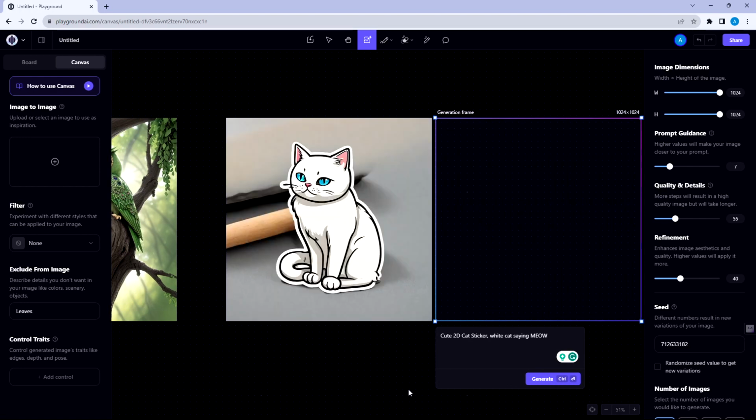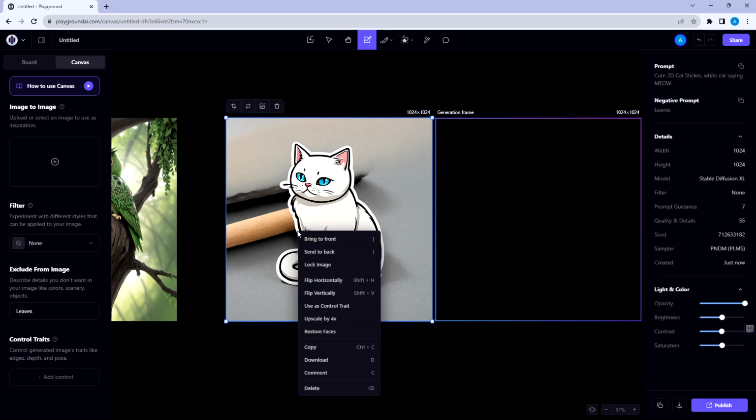And there we go. We've got some nice image similar to the image that was on the community feed. To download the image, right-click on the image you want to download, then click Download.